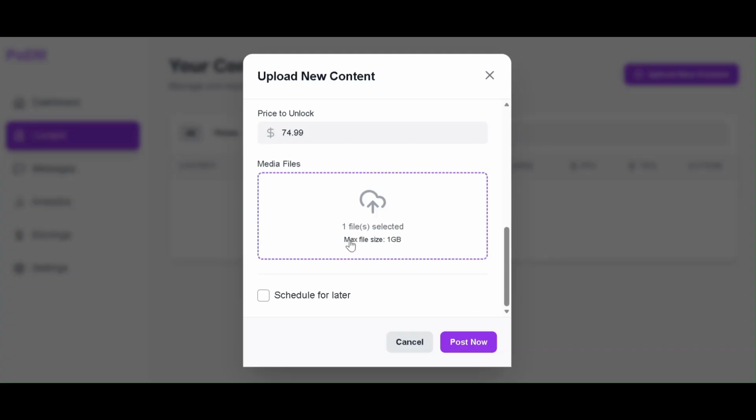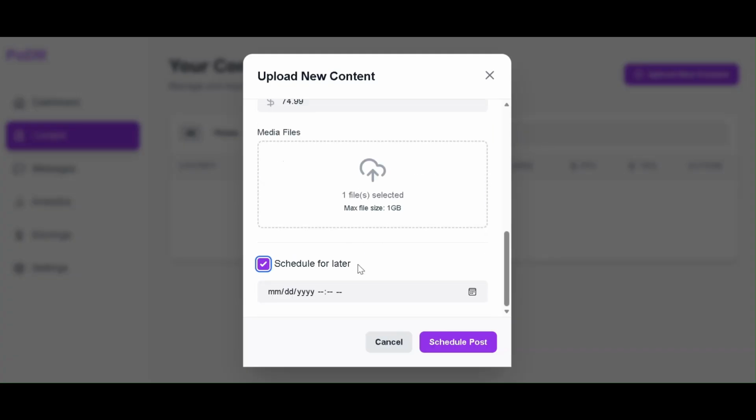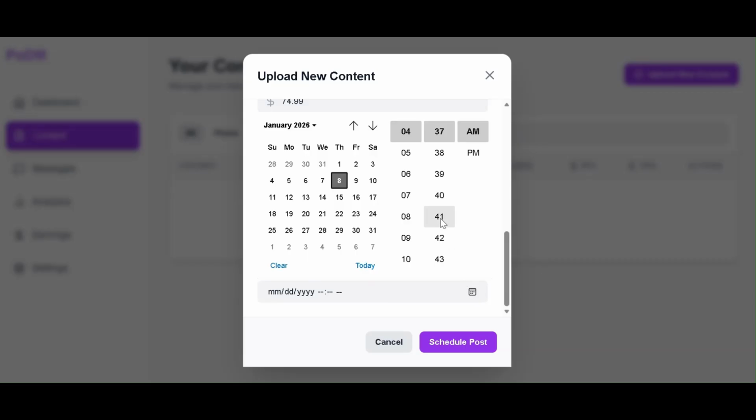You also have an unlisted option for the Creator's Vault, which is perfect for sending specific media through direct messages later. And yes, you can schedule your posts for a specific date and time, essential for staying consistent without being glued to your phone.